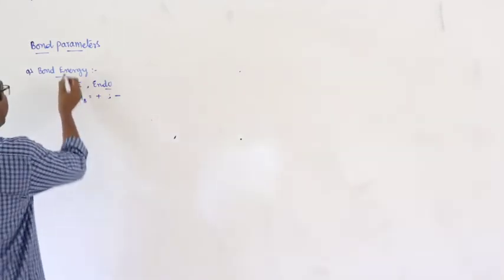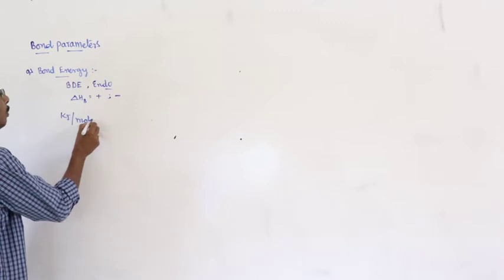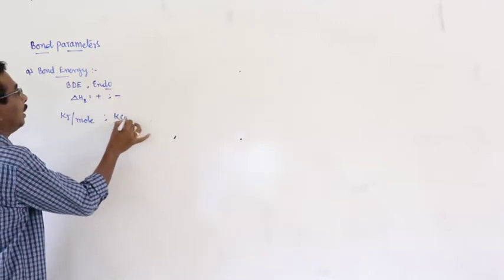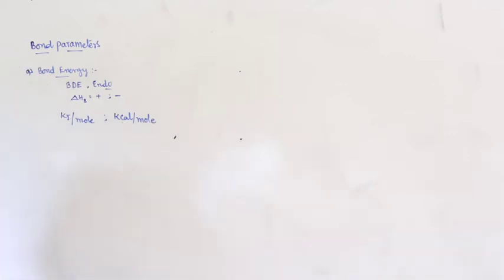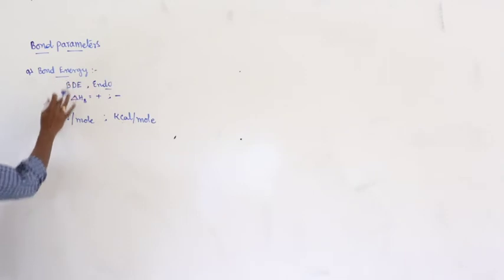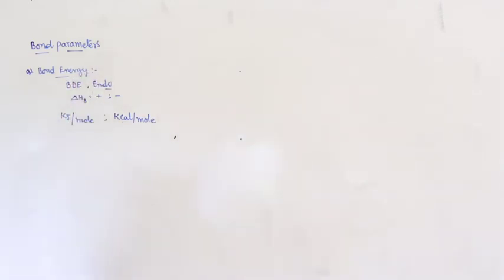And here this bond energy is expressed in terms of kilojoule per mole and also kilocalories per mole. Here the unit of the bond energy are kilojoule per mole or kilocalories per mole.